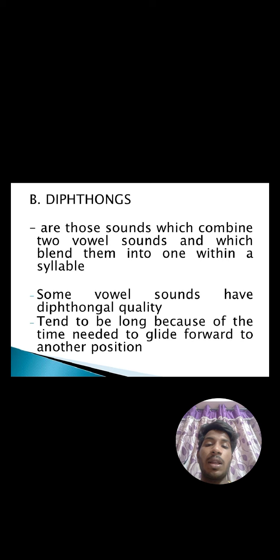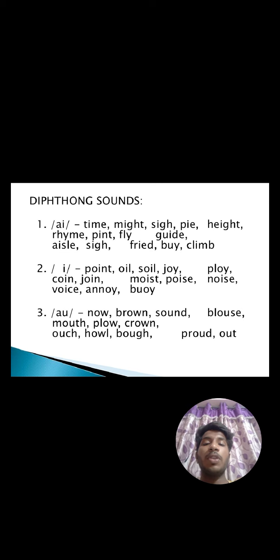Diphthongs are those sounds which combine two vowel sounds and blend them into one within a symbol. Some vowel sounds have diphthongal quality and tend to be long because of the time needed to glide forward to another position. Diphthong sounds: time, might, sing, pay, height, rhyme. These are some examples for each sound.